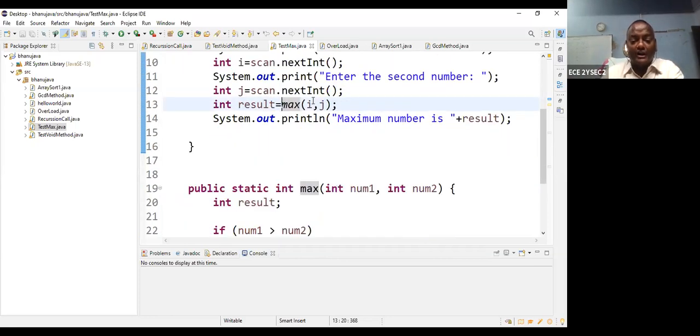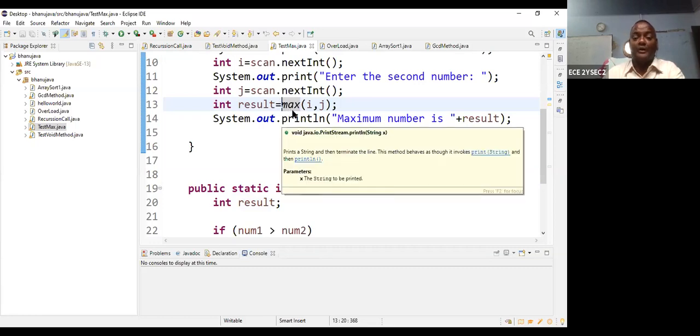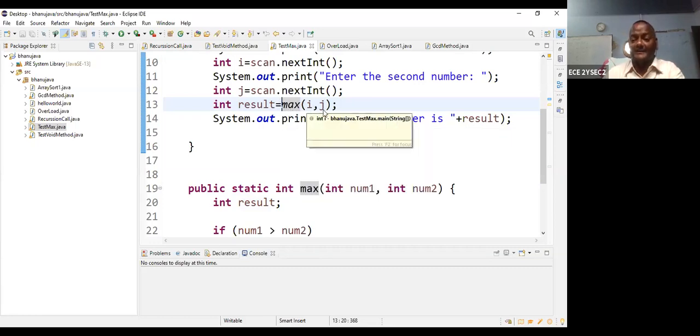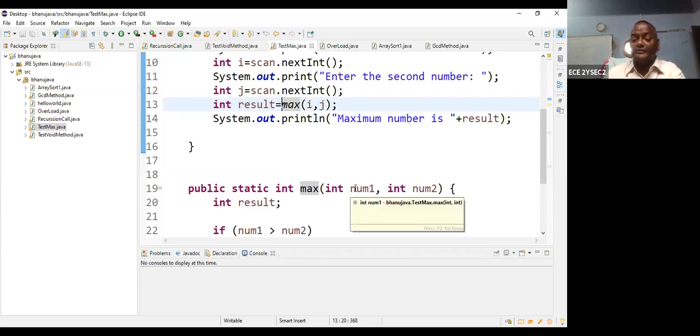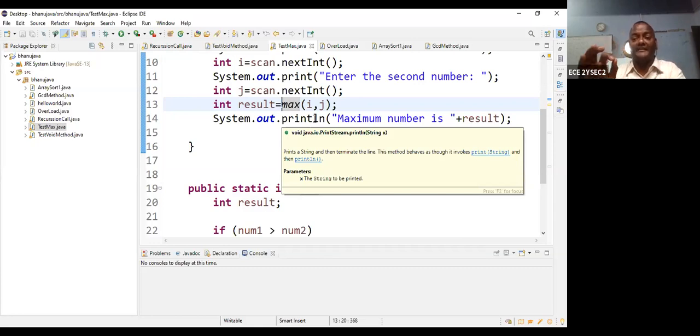Now these arguments will pass through the parameters of the method. So what is the method name? Maximum. What are the arguments? i comma j. So this is the argument. These values cannot be changed in the main program. So I am passing the values. This is called passing the values to the method. So that's why this i comma j is called an argument.